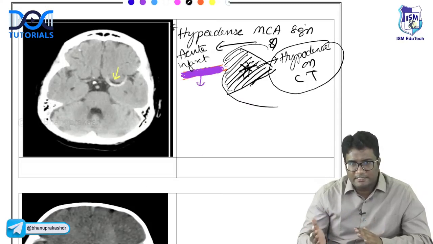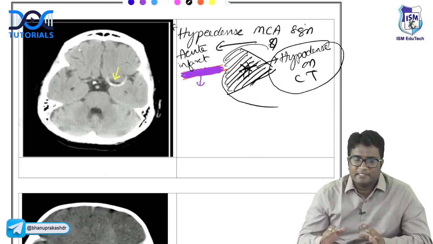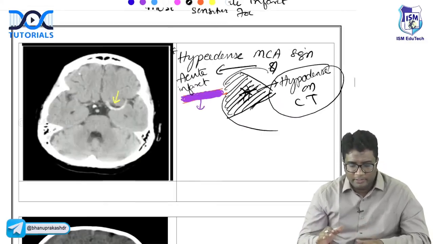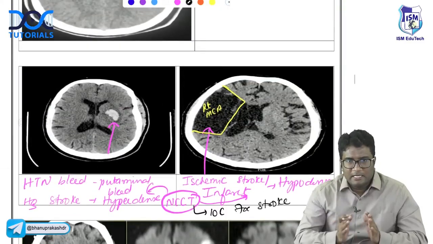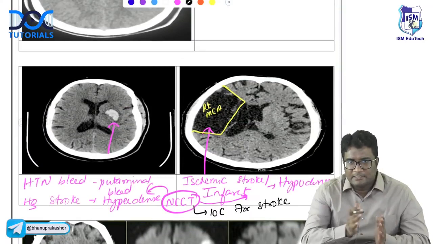How does infarct appear on CT? Hypodense. Infarct area appears hypodense. Hyperdense MCA sign is also a sign of acute infarct. So don't get confused with this thing that we have learnt. Hyperdense and hypodense, this is different.